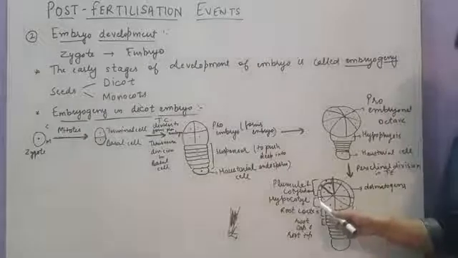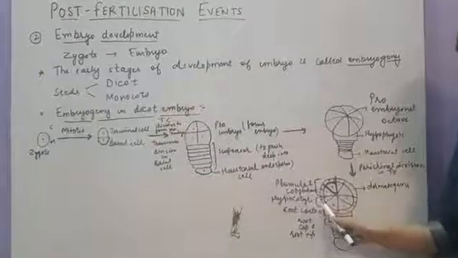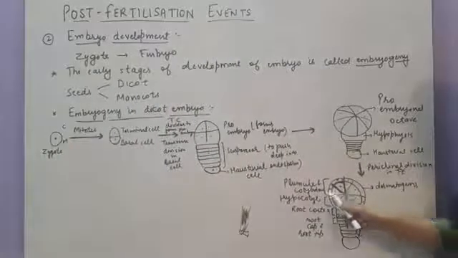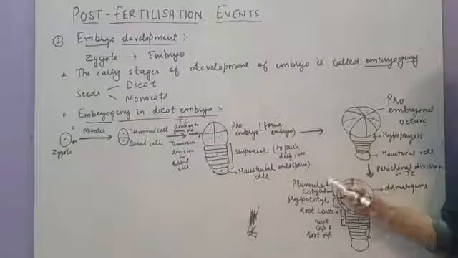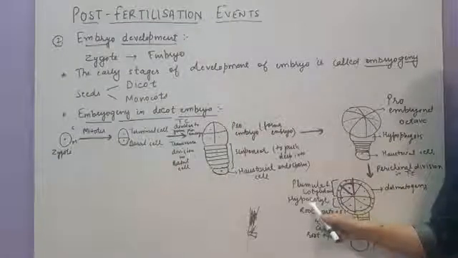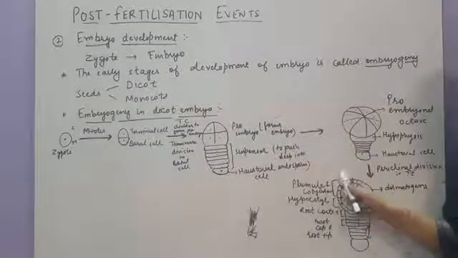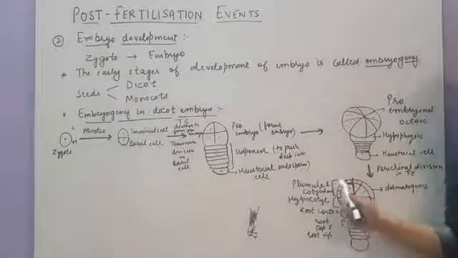Now let's see these pro-embryonal cells. You can see here that half of the cells, you can see this line, it is dividing them into the lower half and the upper half. The lower half, 2 layers of cells, will form the hypocotyl and the upper half layer of cells will form the plumule and cotyledon. Is it clear?